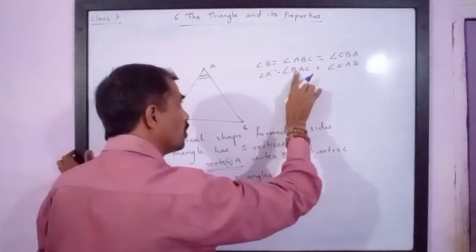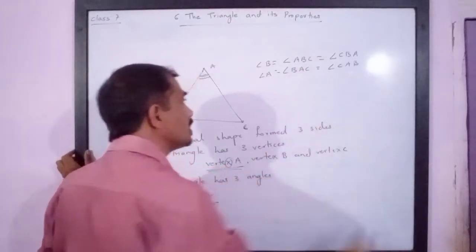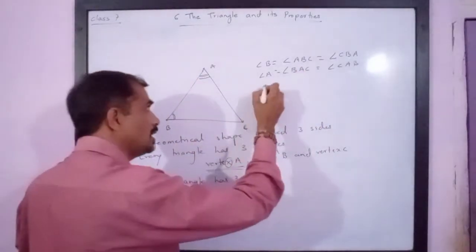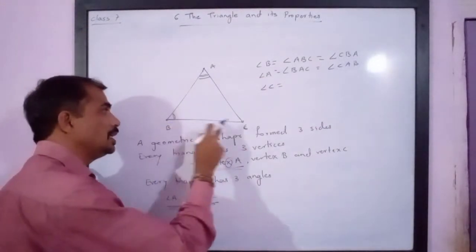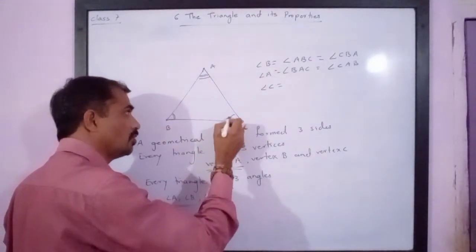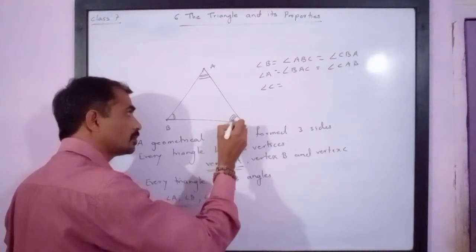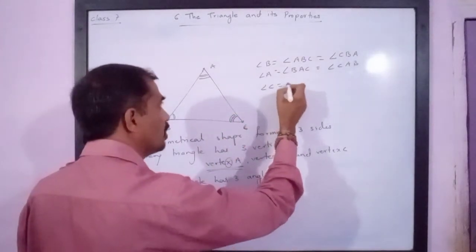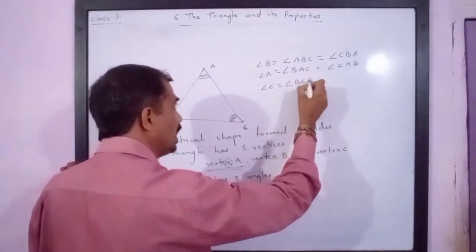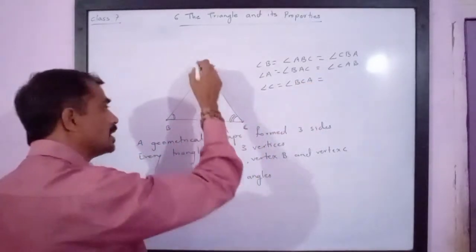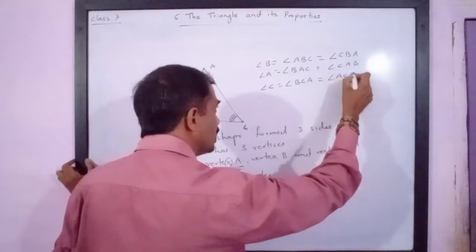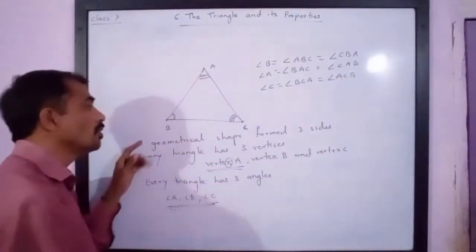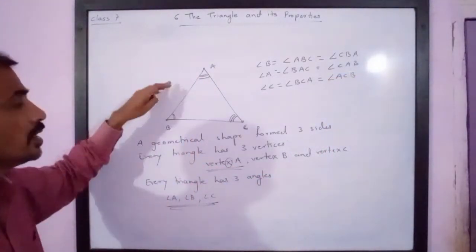You will notice that vertex A is at the center, and angle C can be named in other way, that is angle BCA. This angle we are talking, angle C is equal to angle BCA, or it is also named as angle ACB.